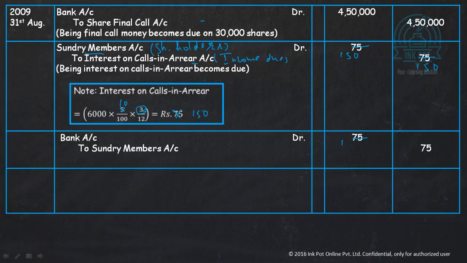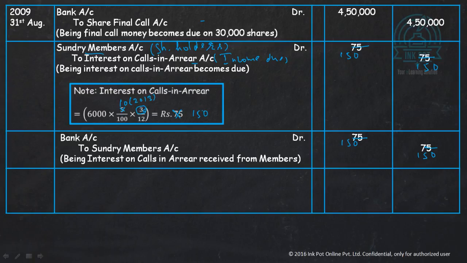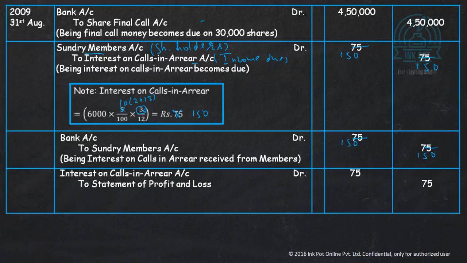This 5% was as per 1956 Act, but as per 2013 we can say the interest on calls in arrears is at the rate of 10%. Now this is the amount that we have transferred to profit and loss account. It's an income, therefore P&L account is to be credited with the ₹150.